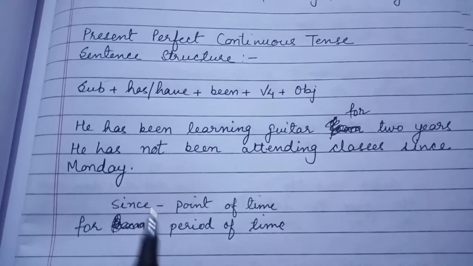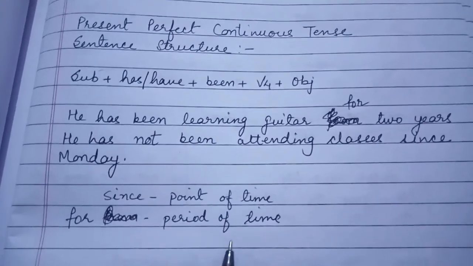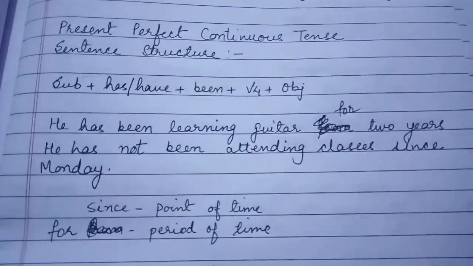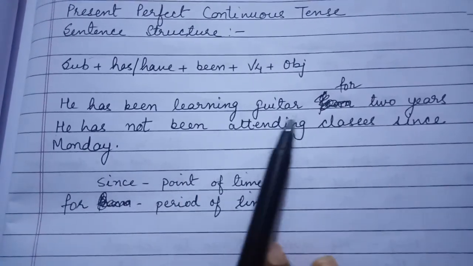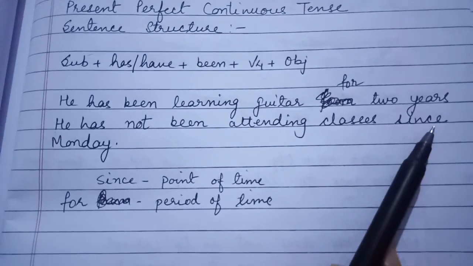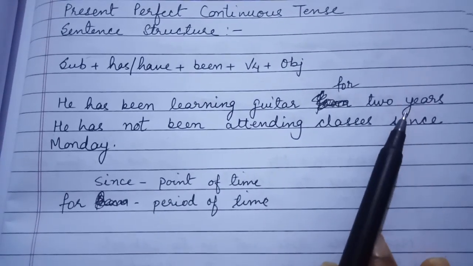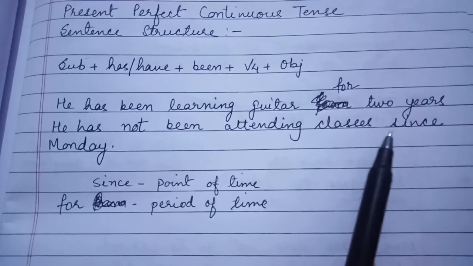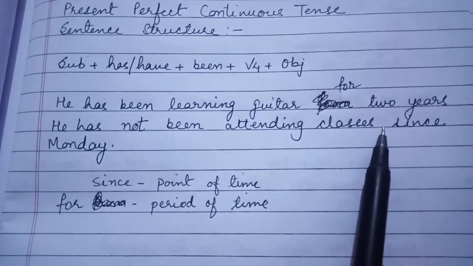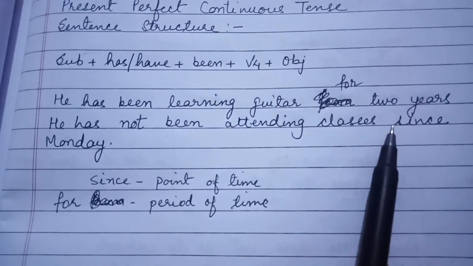But for is a period of time. Here the exact time will not be shown, but the total period will be shown. Like he has been learning guitar for 2 years. The period of 2 years. But which 2 years? Whether it is 2010 or 2011, that exact point of time is not known.